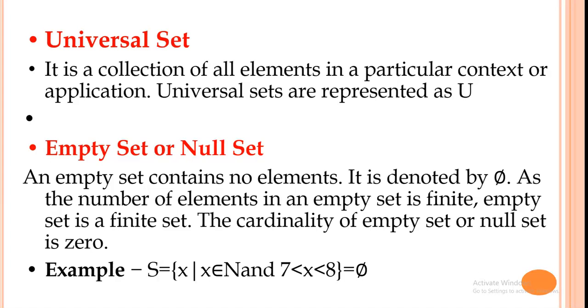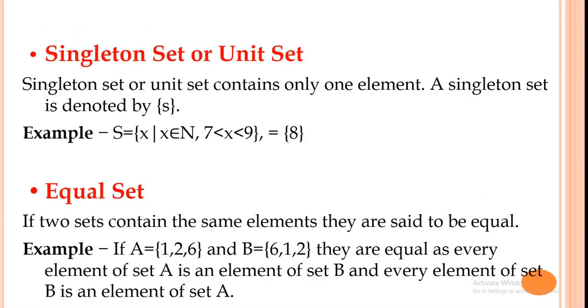For example, take a set having the property that the natural number lies in between 7 to 8. That is, in between 7 to 8, no natural number is there. So simply we can say that it is a null set.